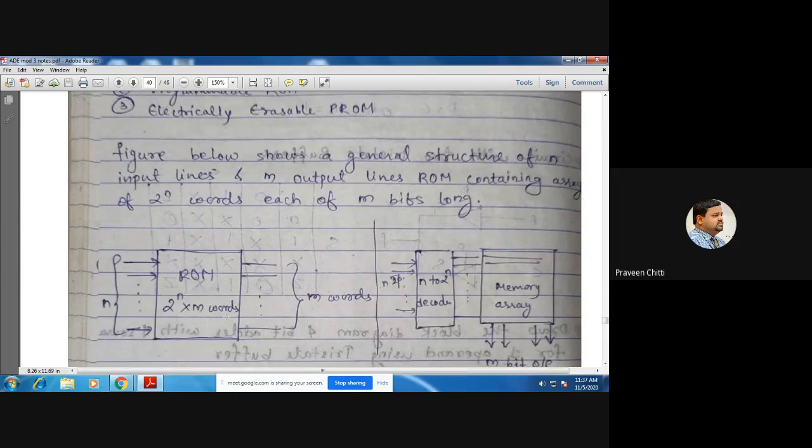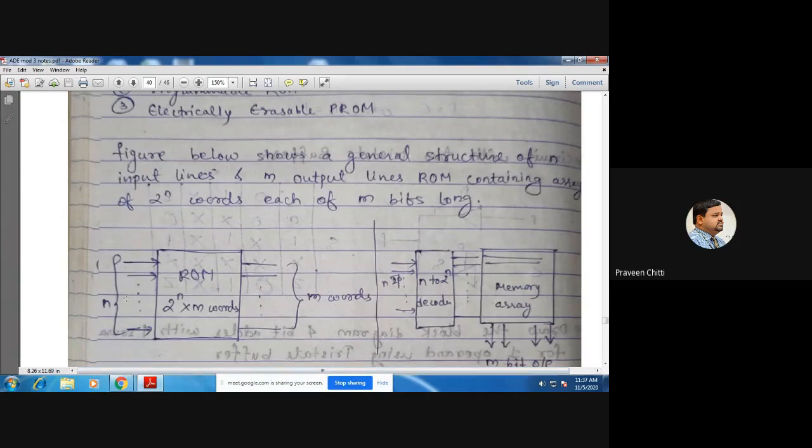There are 16 memory locations, right? So if you want to access any one among these 16 memory locations, you need to send an address. So how many bit address do you need? That's what these input lines you have shown are nothing but the address lines.